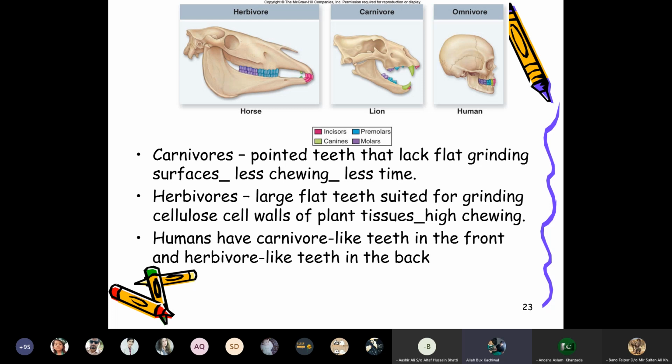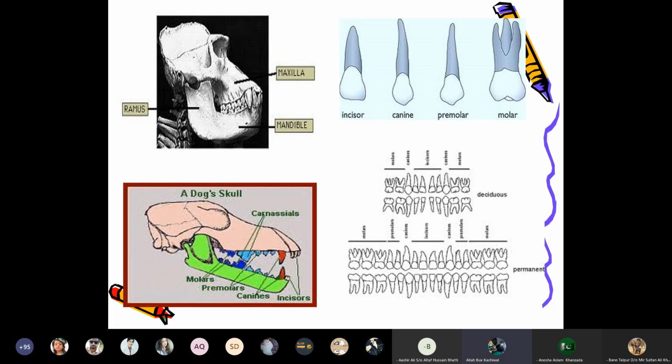Human beings, squirrels, and rats are omnivorous, so they have carnivore-like teeth in the front and herbivore-like teeth at the back. They can grind the food and convert it into smaller particles for digestion.